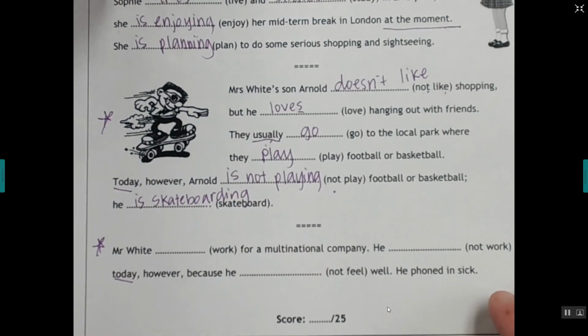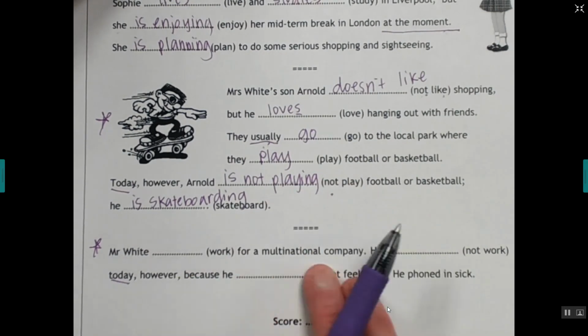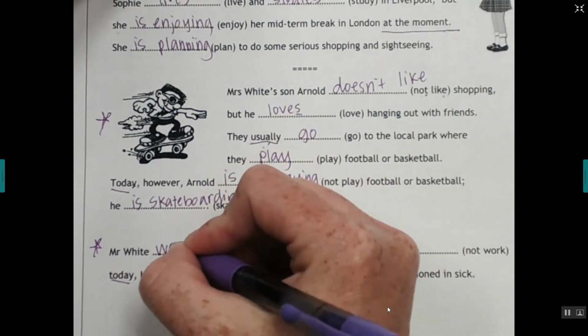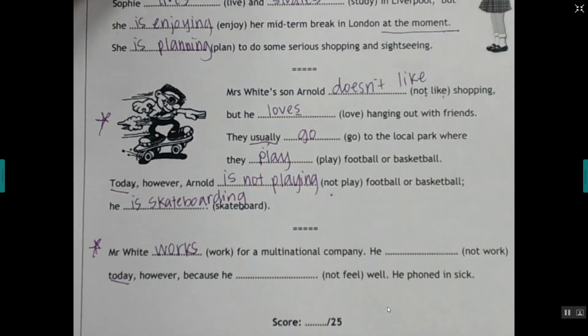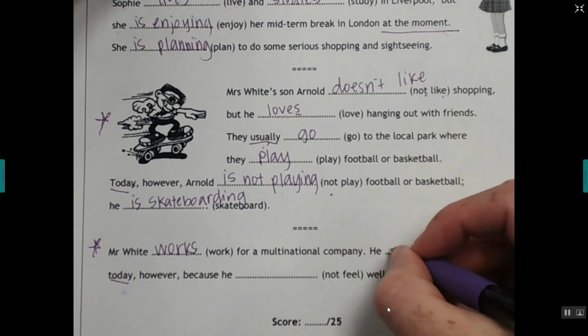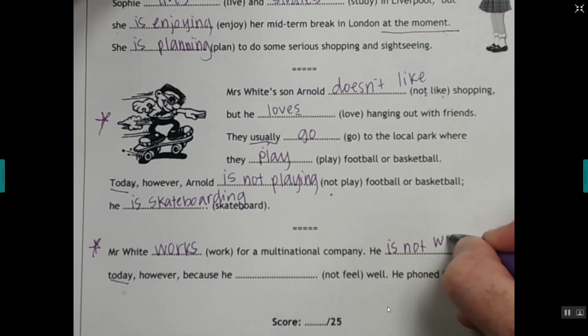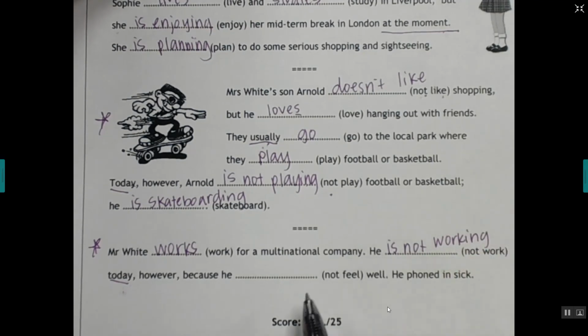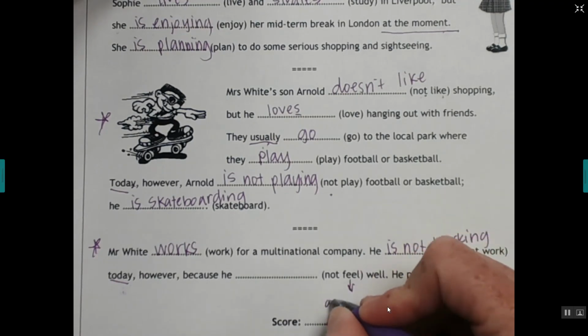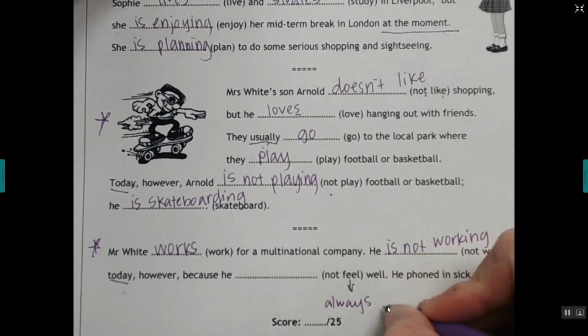All right. Mr. White, blank for a multinational company. Every day he works for a multinational company. He not work today. Look, there's our signal word. Today is different. So we're going to do present continuous. He is not working today because, okay, so look, feel is one of the verbs that's always in present simple.